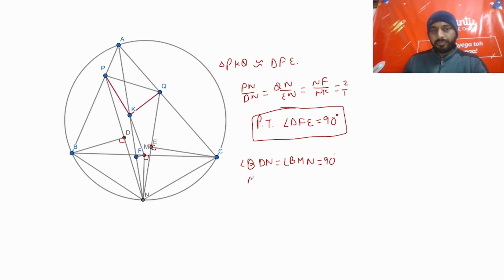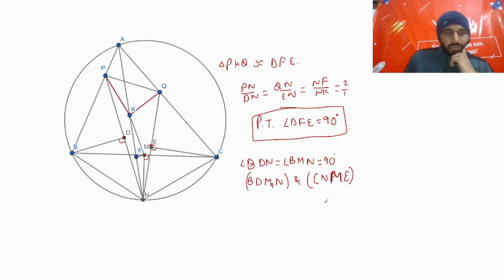So we can say that BDMN is cyclic. Similarly, we have CNM and E is cyclic, isn't it? तो अब हमारे पास क्या आ गया कि